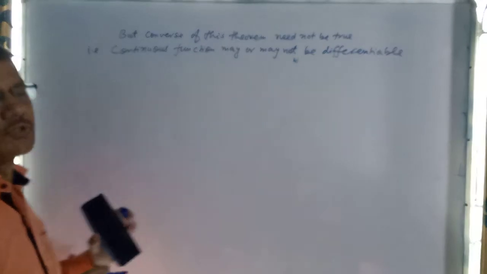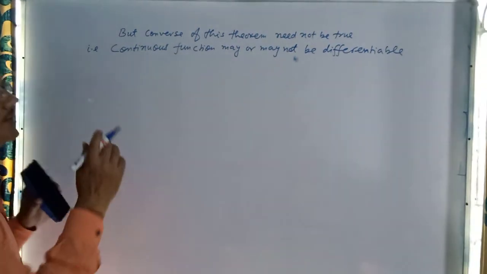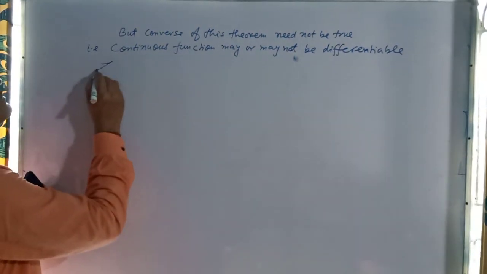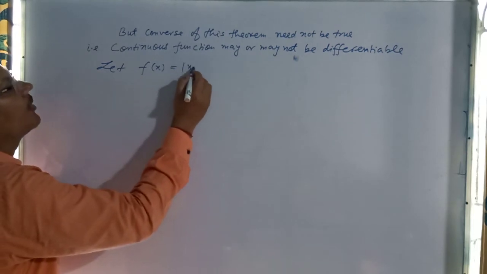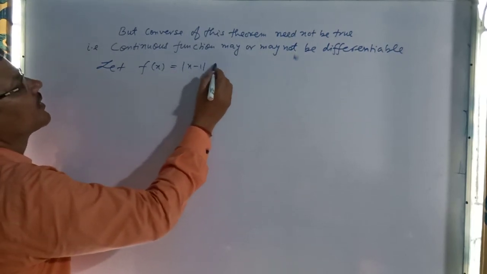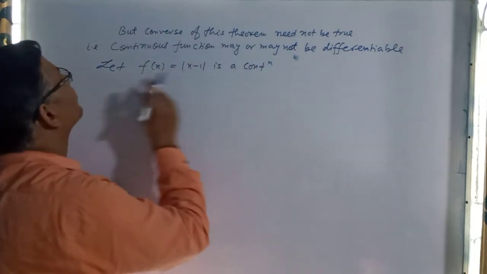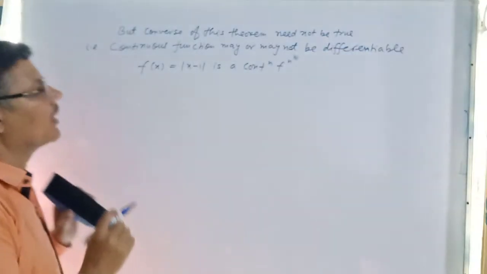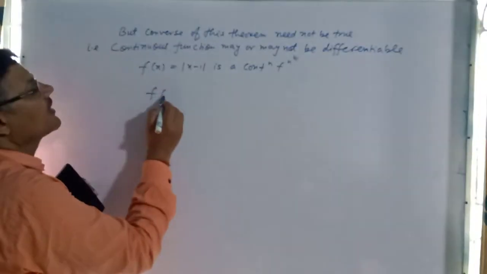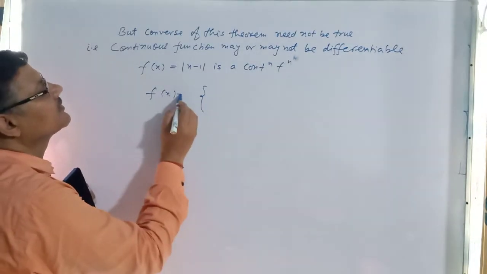Okay, so for this we use the method of contradiction. It means I am going to take one function and we contradict. So let f(x) equal mod of x minus 1, which is a continuous function.